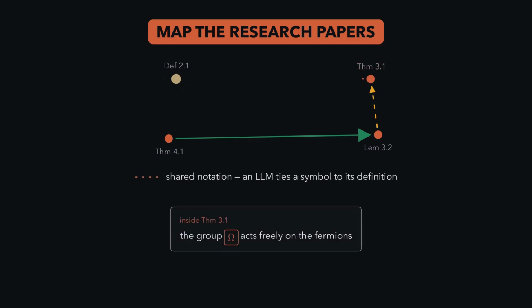Third, and the last type of link, is called shared notation. The symbol omega appears here inside theorem 3.1, but it was defined back in definition 2.1, which is a clear hint that a language model can use to tie the two together.